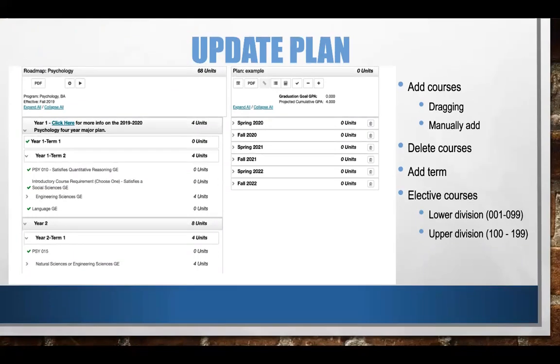How to update your plan. Within this website, there are a lot of features. For example, to add courses, you can either drag or manually add them, delete courses, add terms, and include elective courses that are lower division between 1 and 99 and upper division between 100 and 199.